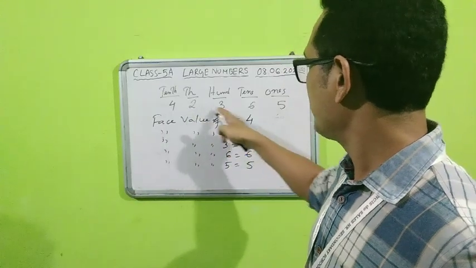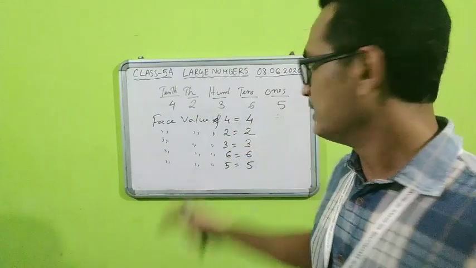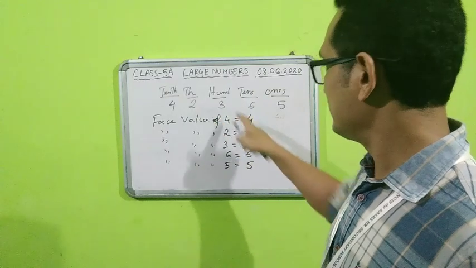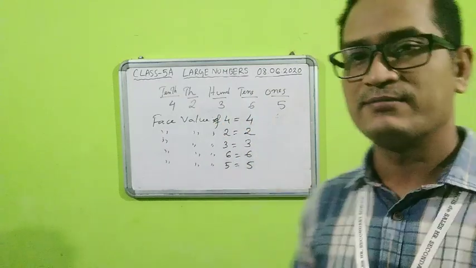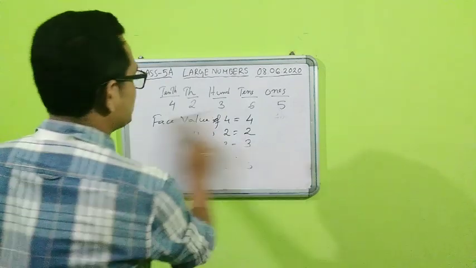Similarly, the face value of all these digits will be itself only. That is, the face value of 2 is 2, 3 is 3, 6 is 6, 5 is 5. No need to change anything. Face value means the digit itself only, nothing else you need to do there. Fine. So that is about place value and face value.